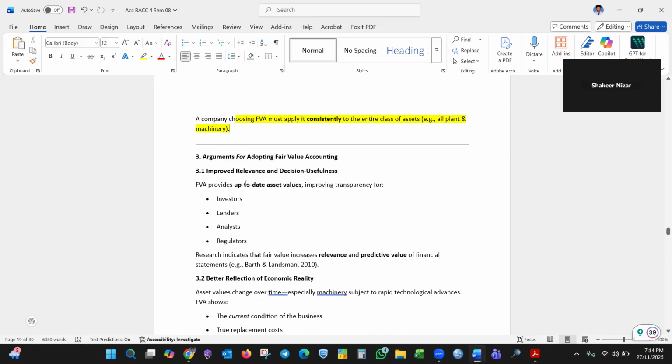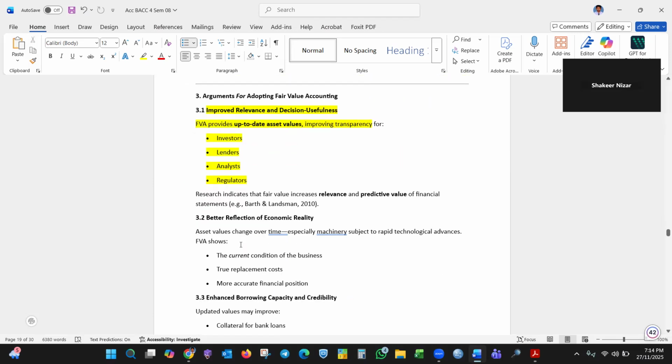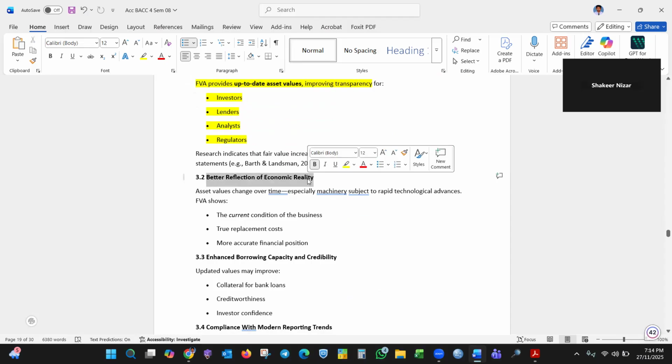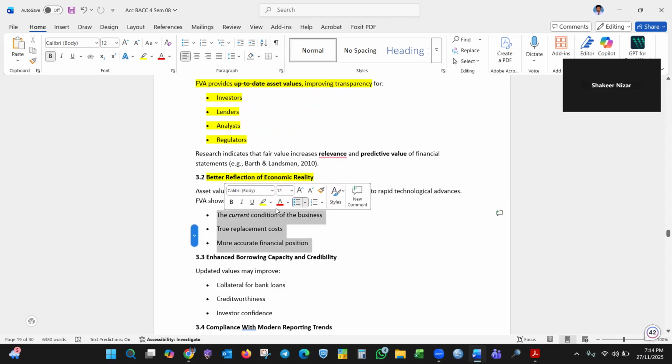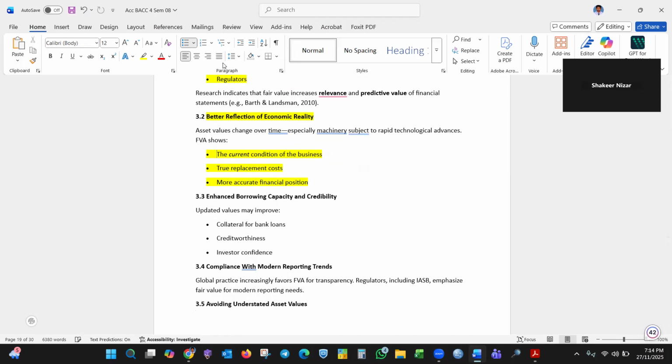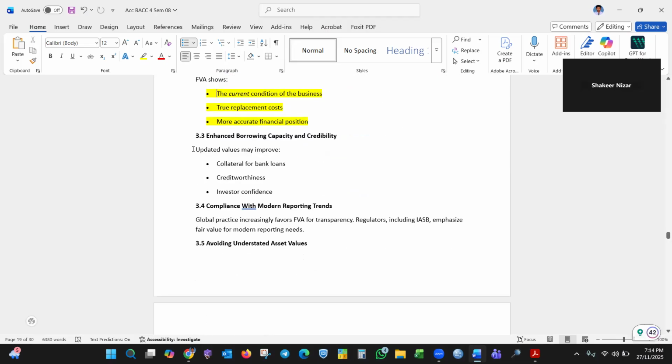Arguments for adopting: improved relevance and decision usefulness. Fair value accounting gives up-to-date asset values and improves transparency for stakeholders: investors, lenders, analysts and regulators. Better reflection of economic reality, the current condition of the business, the true replacement cost, more accurate financials. Enhanced borrowing capacity and credibility: updated values may improve collateral for banks, creditworthiness and investor confidence.